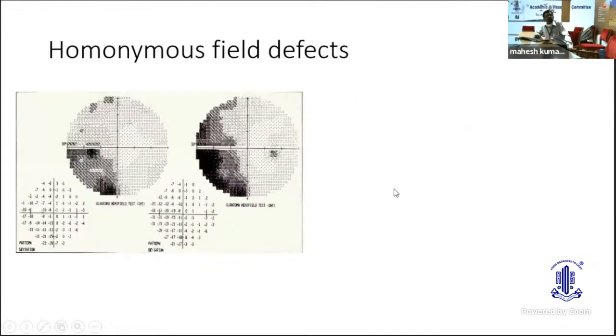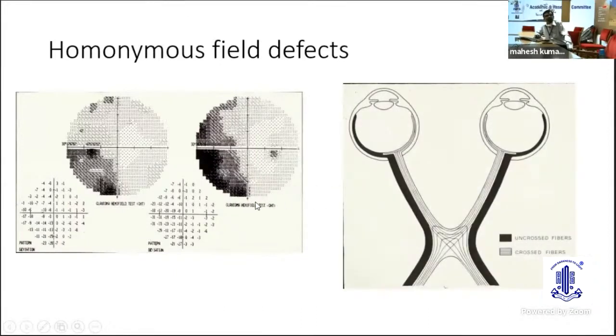In homonymous field defects, usually 24-2 fields would suffice, and in this instance, it's an incongruous asymmetric field defect suggestive of an opposite side optic tract lesion. Whenever we suspect these incongruous lesions, we know that the lesion is somewhere in the optic tract, and we need to do neuroimaging for these lesions, and also perhaps detect the reason for these field defects, like if there is no history of trauma, blood pressure, hyperlipidemias or diabetic status. We need to look at these things.